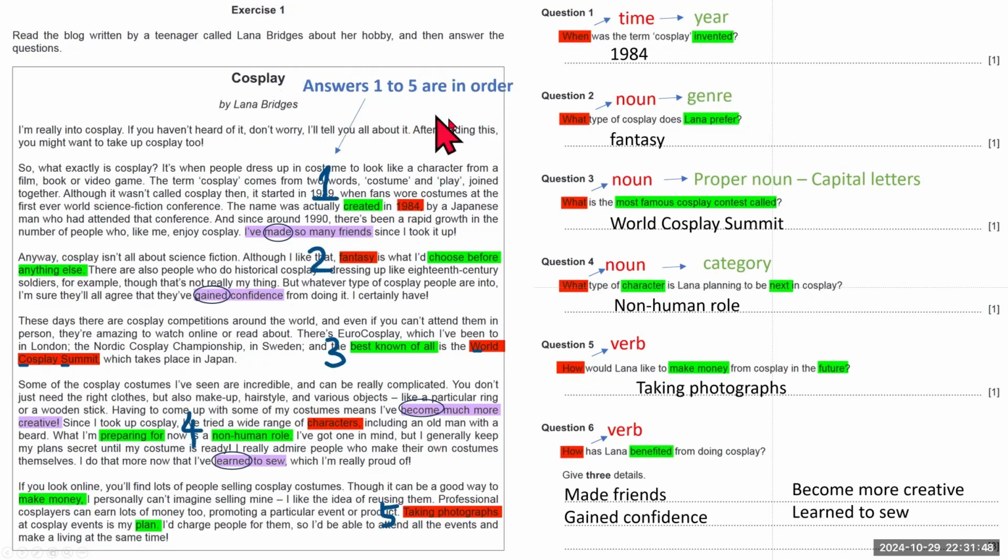So this is what I mentioned before. Answers 1 to 5 are in order, and there is usually one answer in each paragraph. Not always, but usually. So you can see that the answer to question 1 is from this paragraph. The answer to question 2 is from the next paragraph. So question 3 is from this paragraph, question 4 from this paragraph, and question 5 from the last paragraph. Another thing I want you to notice is that it's very important to know the synonyms of words. And I have made a video on synonyms. I will put a link up here. Please do go and check it out.